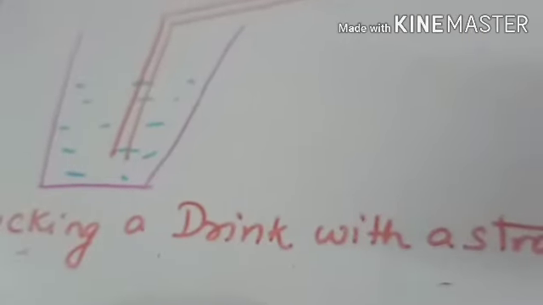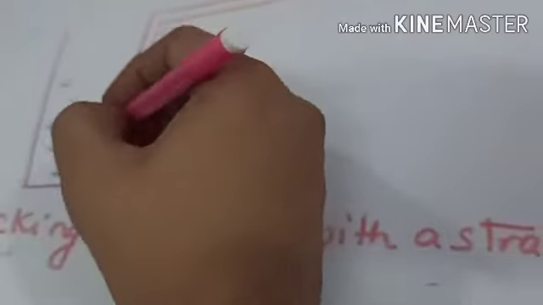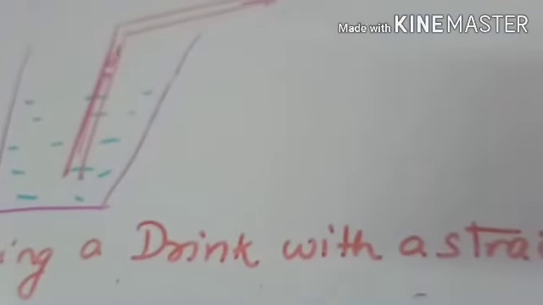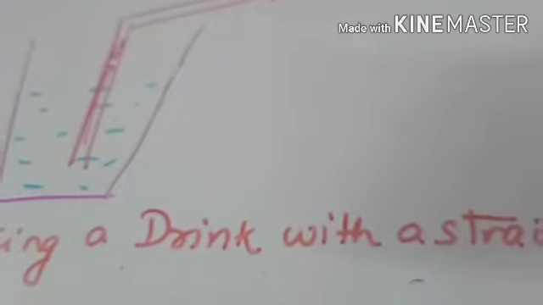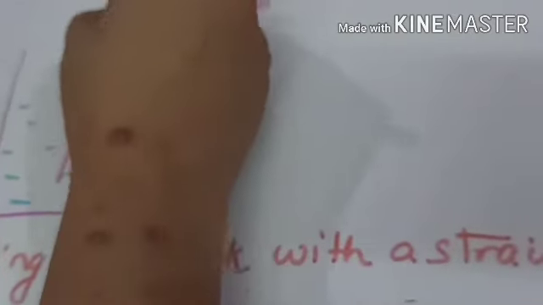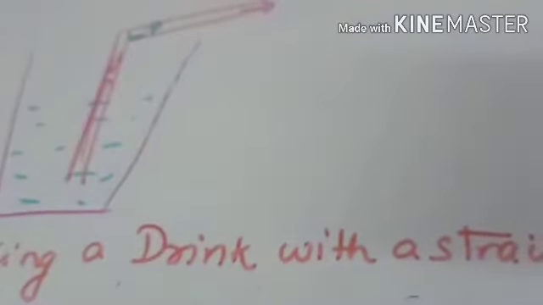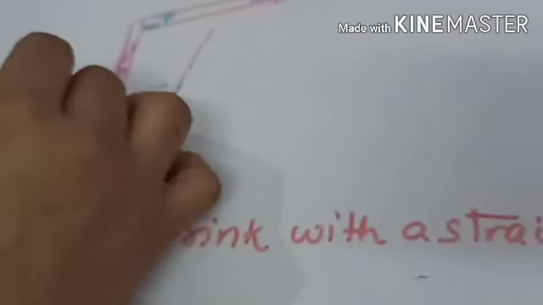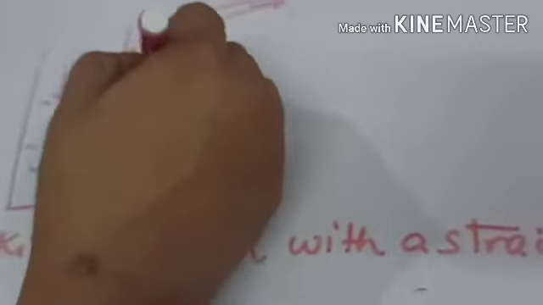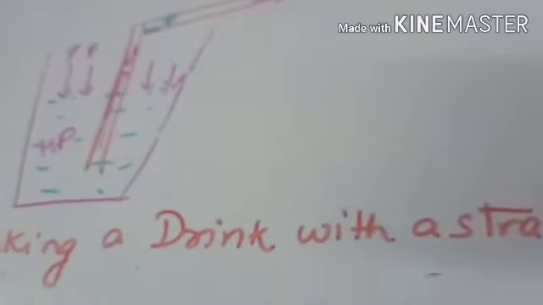Let's see that when we suck with this straw, then first the air goes into your mouth. When the air goes into your mouth, then what happened? Inside this straw, the pressure is low, and outside, that means outside this straw on the liquid, the atmospheric pressure is acting, so the pressure is high.